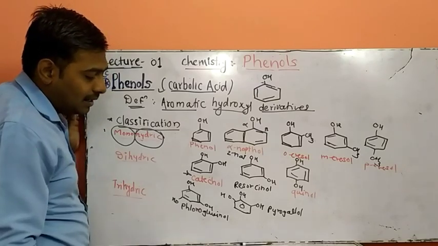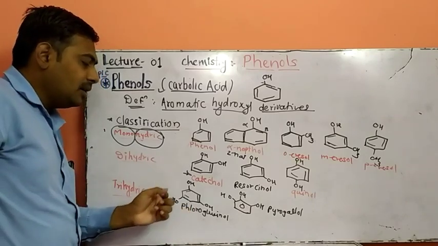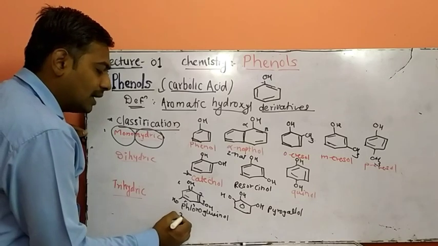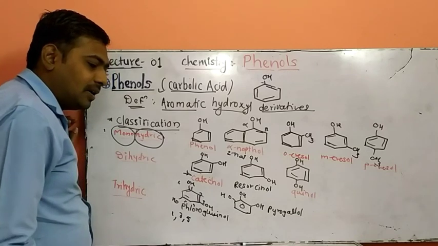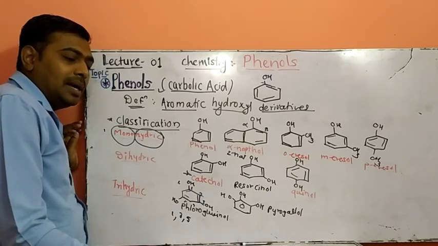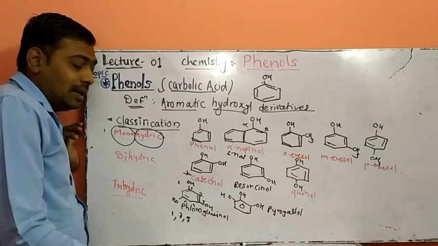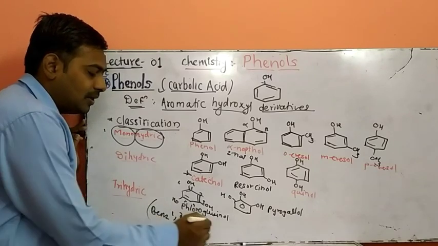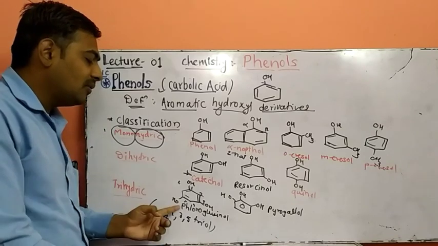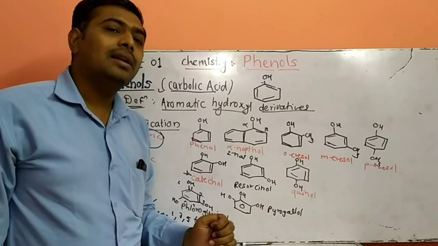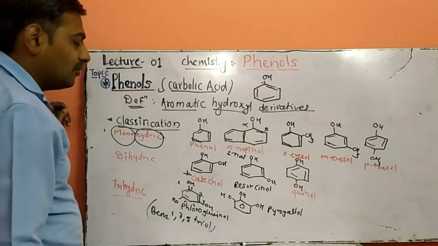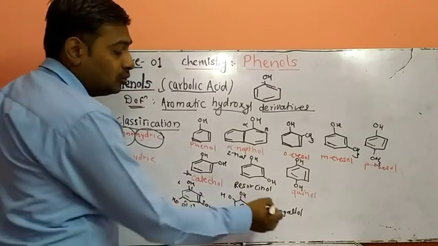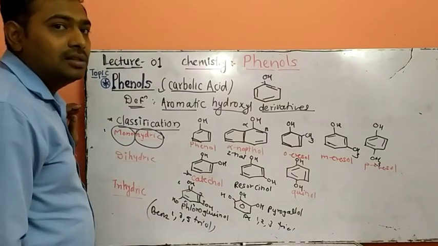Next, trihydric phenols. In the first molecule, the substituents are at positions 1, 3 and 5. The IUPAC name is benzene 1,3,5-triol, and the common name is phloroglucinol. Similarly, where positions 1, 2, 3 are substituted, the molecule is pyrogallol, or benzene 1,2,3-triol.